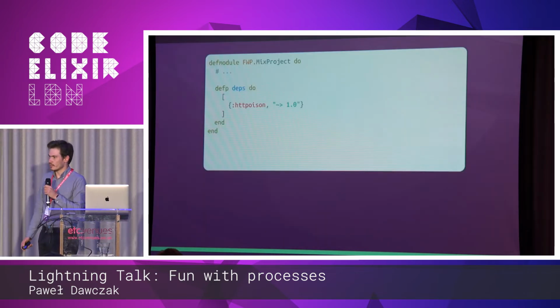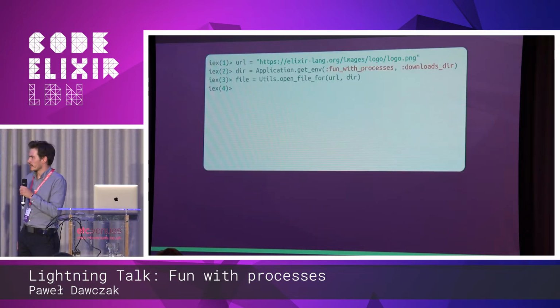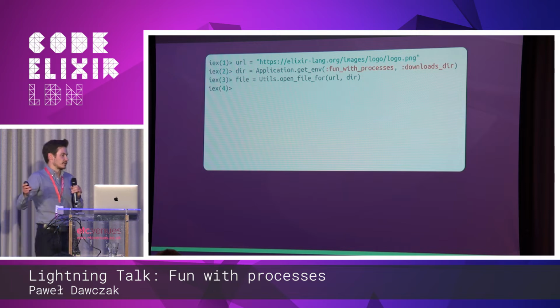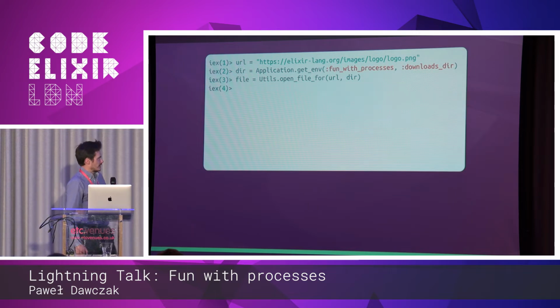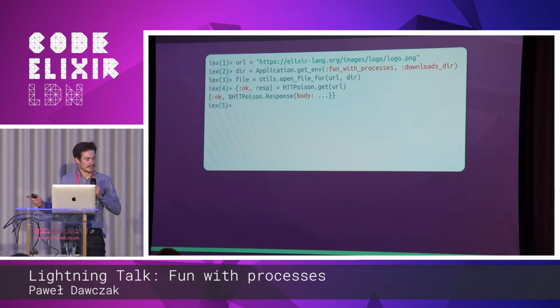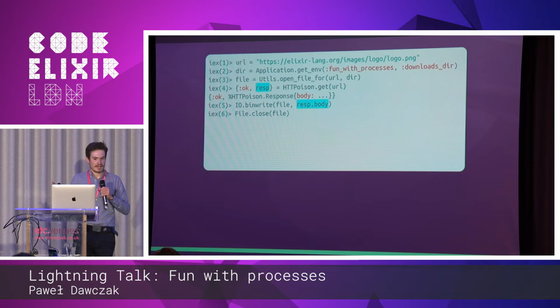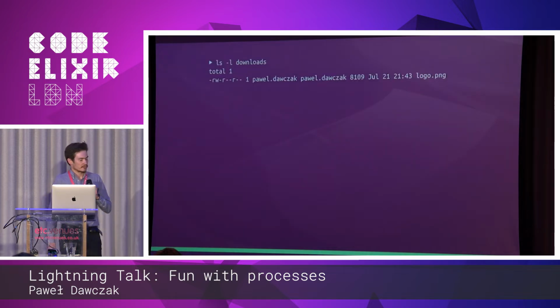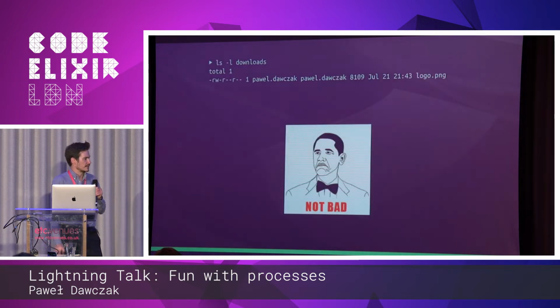Next, I will install an HTTP library, and I'll play a little bit to find out what's going on. Given the URL and a pre-configured directory where I want to store my file, I'll perform the HTTP get call to obtain the data from this URL, and then using the body storing the response, I'll write it to the file, close it, and then I can go to the directory and see, well, the file is here.